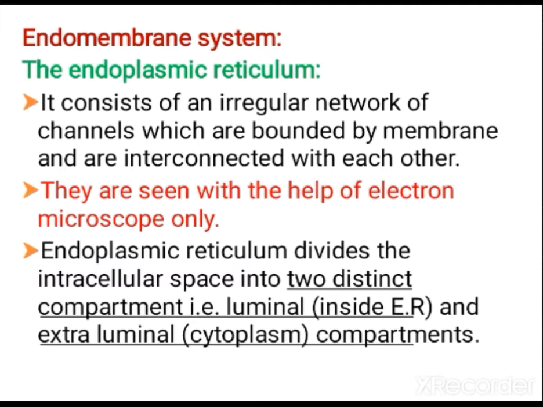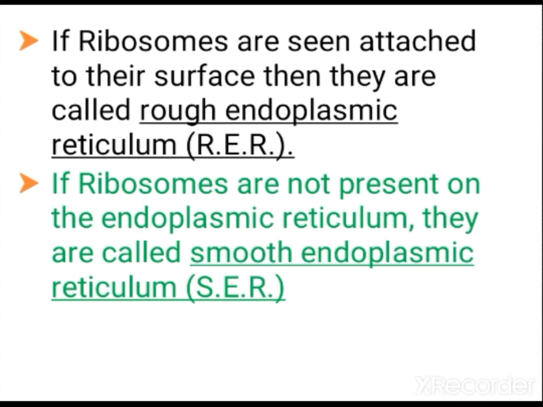First let us see the ER space according to compartment, how it occurs. The intracellular space is divided into two distinct compartments, one inside the ER, that is luminal, and the extraluminal cytoplasmic compartment. According to the type of endoplasmic reticulum, I told you, depending on the attachment of ribosomes, there are two types: rough endoplasmic reticulum or RER, or smooth endoplasmic reticulum. When it has attached ribosomes, you call that rough endoplasmic reticulum.